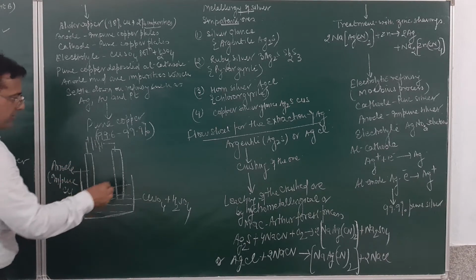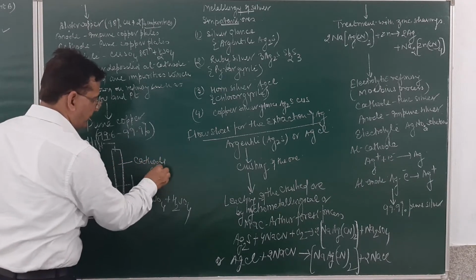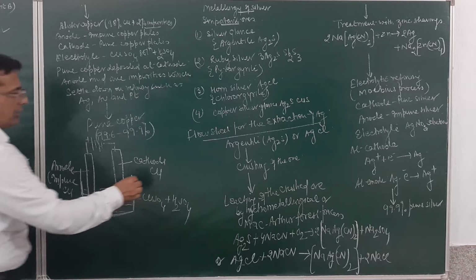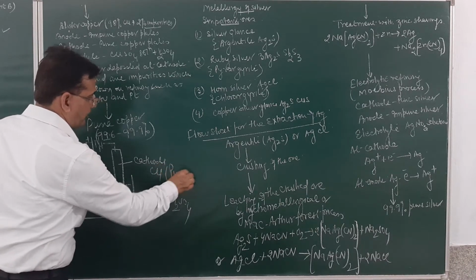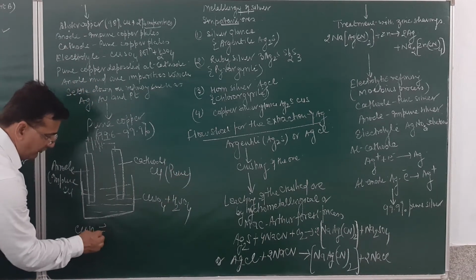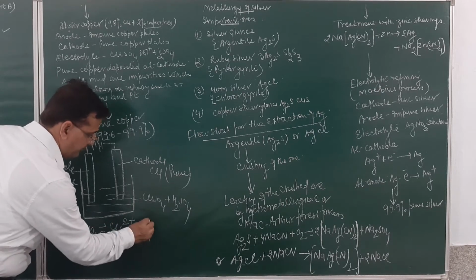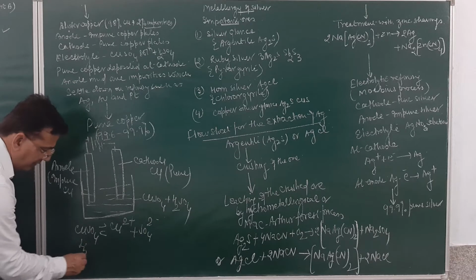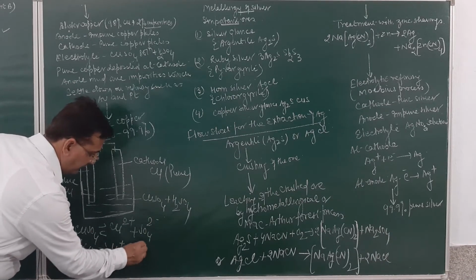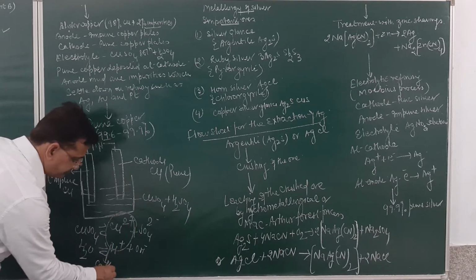The anode is impure copper, and the cathode will be pure copper. Now when we carry out the electrolysis, what will happen? This is a cathode plate, which is pure copper. Copper sulfate will ionize to form the copper ion and sulfate ion. Apart from this, there may be a water molecule which may ionize to form the hydrogen ion and the hydroxyl ion. This copper ion and hydrogen ion will move towards the cathode.